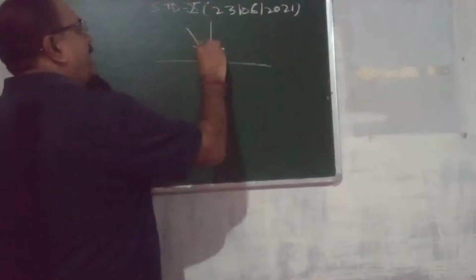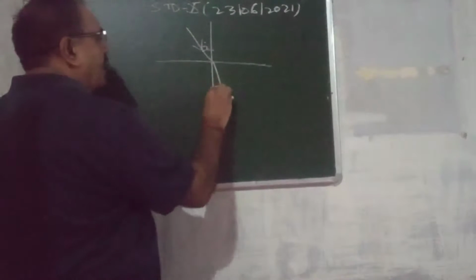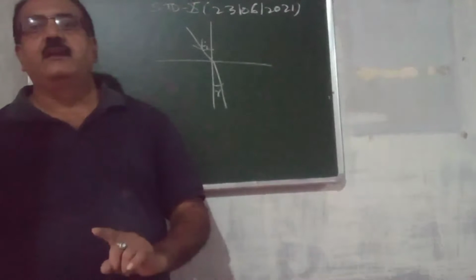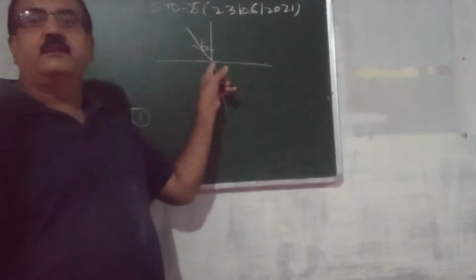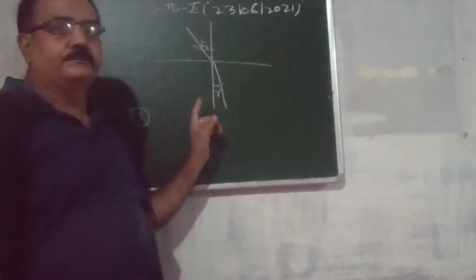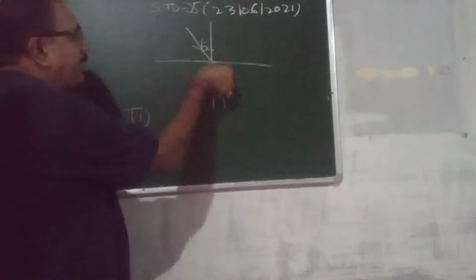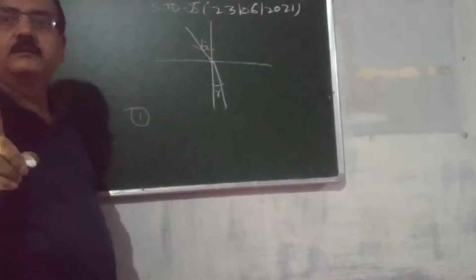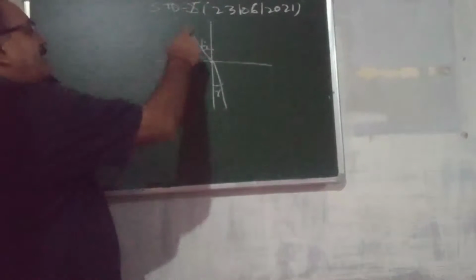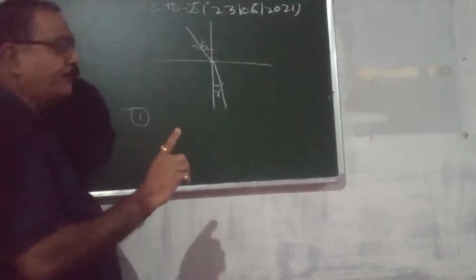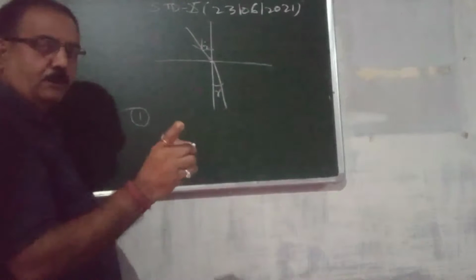See, incidence ray, this is I, refracted ray, this is R. So what are the two laws of refraction? The first law: the incidence ray, refracted ray and normal meet at a point on the same plane. This is the law of refraction. The first law of refraction.